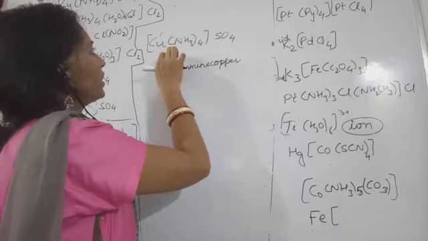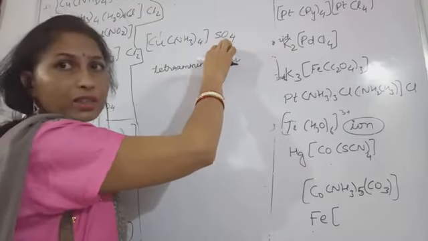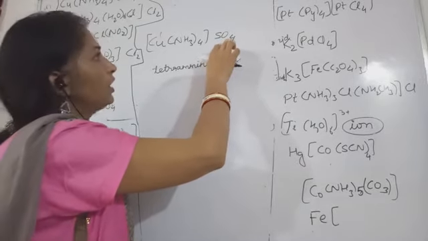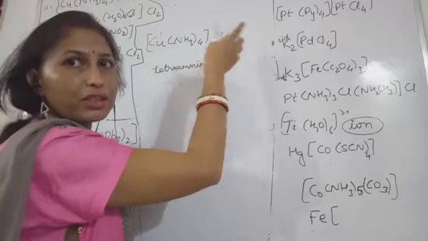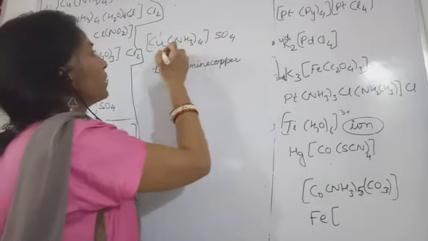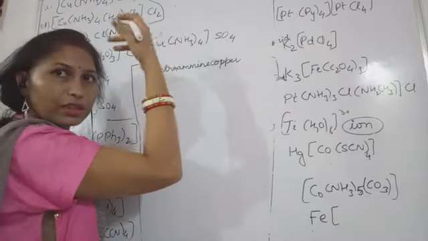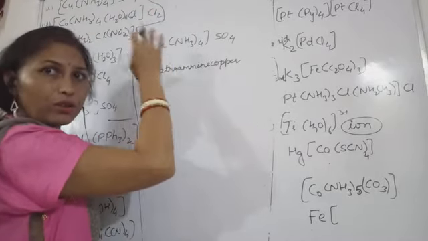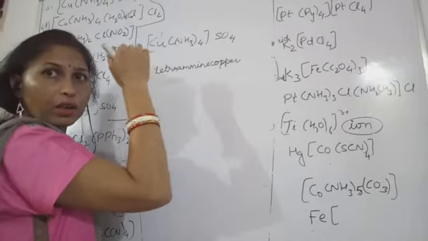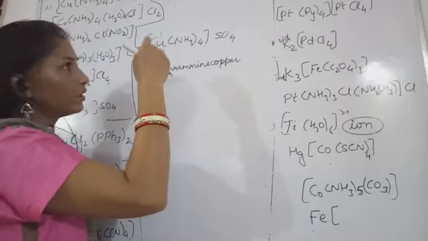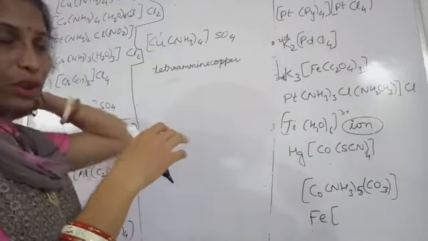How to find out this oxidation state? Sulfate is possessing which charge? -2 charge. So this coordination sphere will have +2 charge. This is how you can find out the oxidation number. Because all the things we completed, we are revising here, and this will make it easier for you to name the coordination compounds.